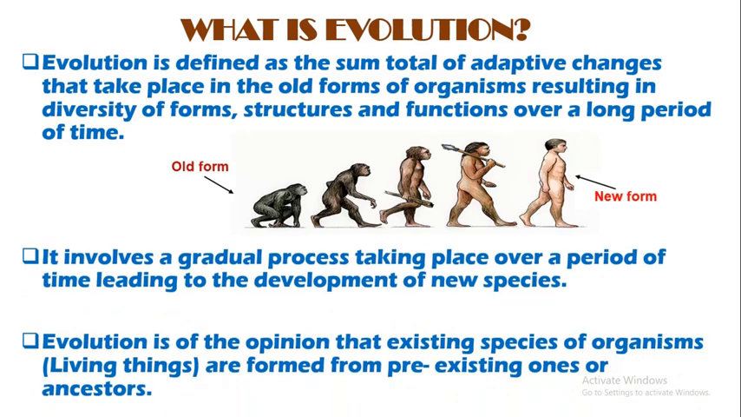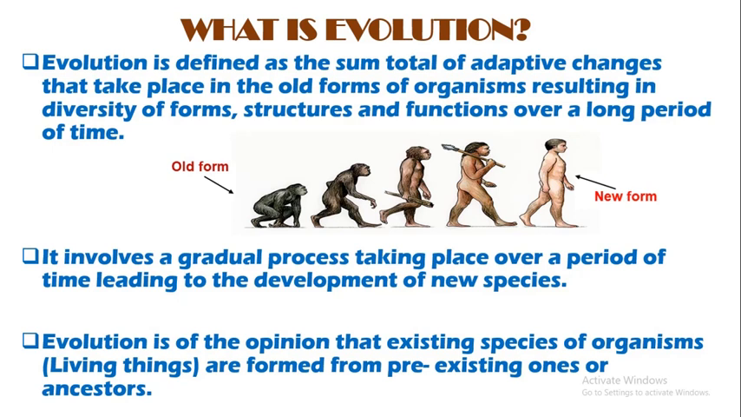Evolution involves a gradual process taking place over a period of time, leading to the development of new species. Evolution is of the opinion that every existing species of organism is actually formed from pre-existing ones or ancestors. Just like in one of the cell theories that states that every new cell is formed from pre-existing ones. So, every new species is actually formed from pre-existing species.